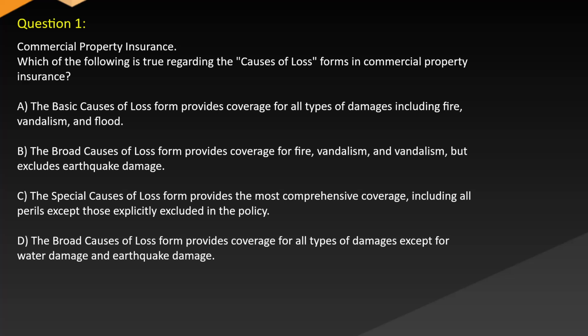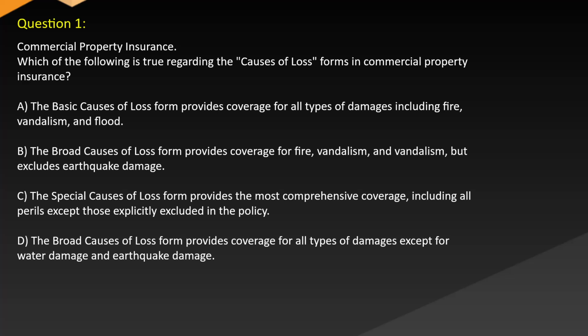Question 1. Commercial property insurance. Which of the following is true regarding the causes of loss forms in commercial property insurance? A. The basic causes of loss form provides coverage for all types of damages including fire, vandalism, and flood. B. The broad causes of loss form provides coverage for fire, vandalism, and vandalism, but excludes earthquake damage.